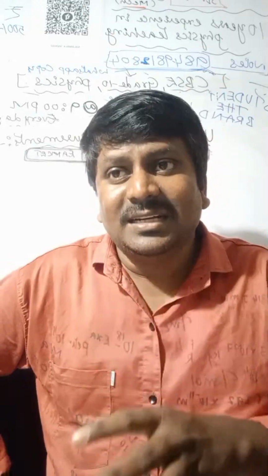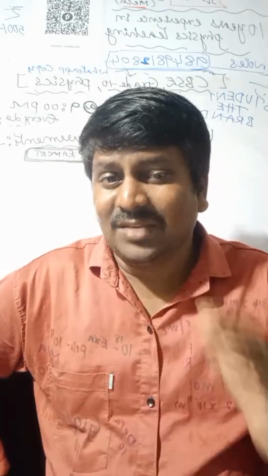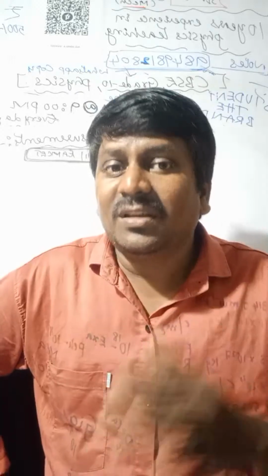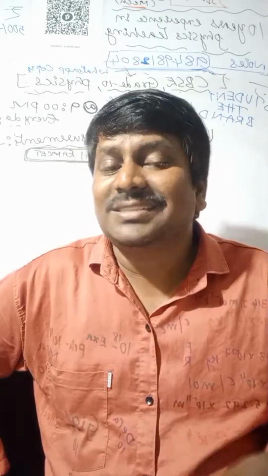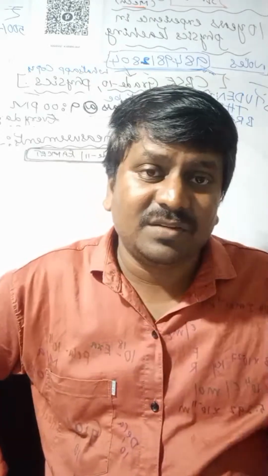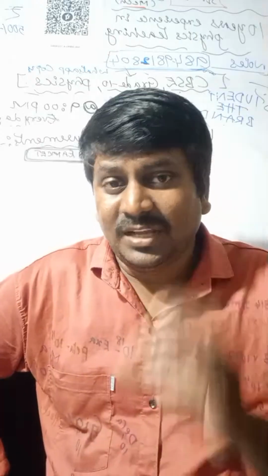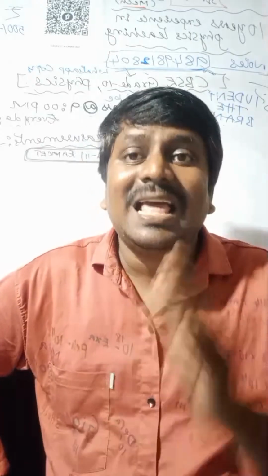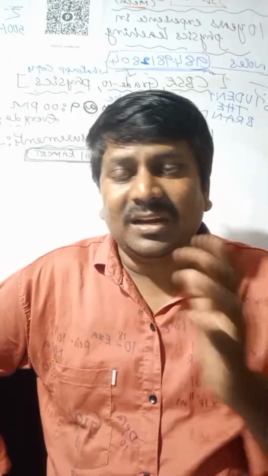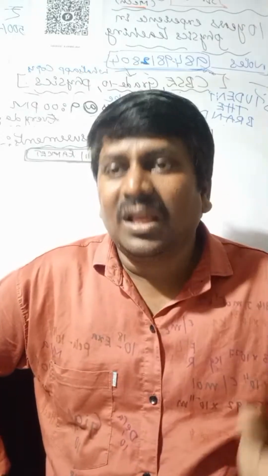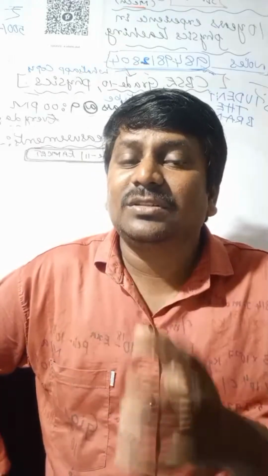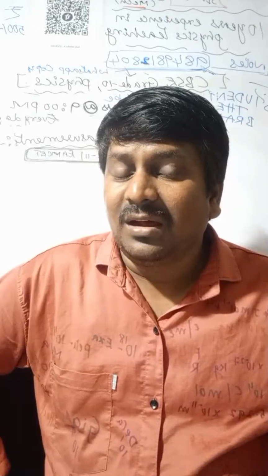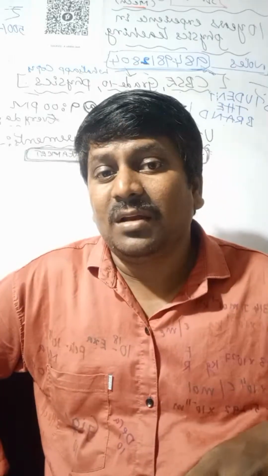And in a number less than 1, the zeros after the decimal point, on the right side of the decimal point and the left side of the non-zero digits, are not significant figures. So if you are taking zeros in a number less than 1, zeros on the right side of the decimal point and the left side of the non-zero digits are not significant figures.